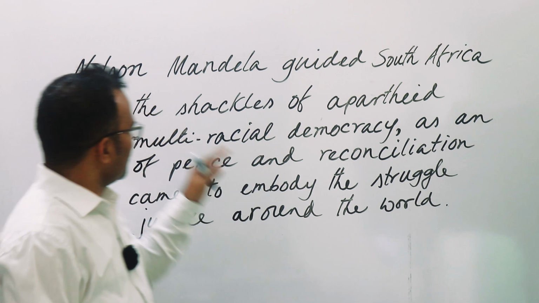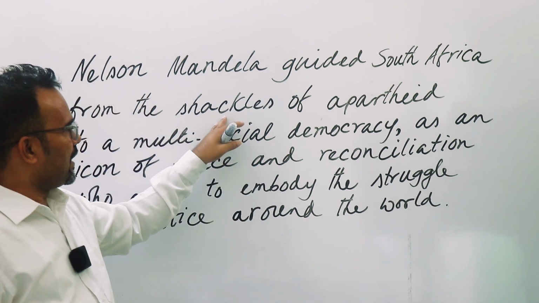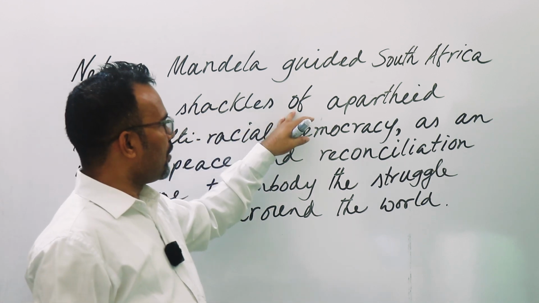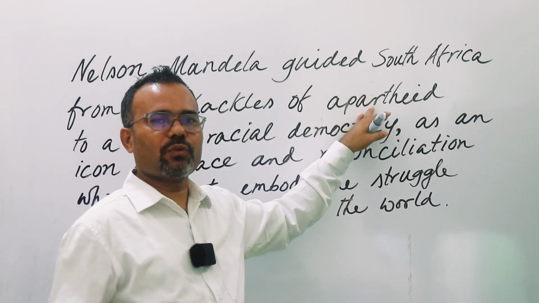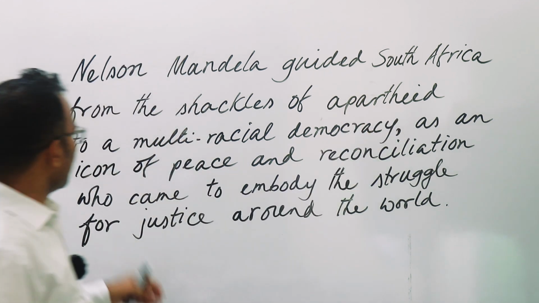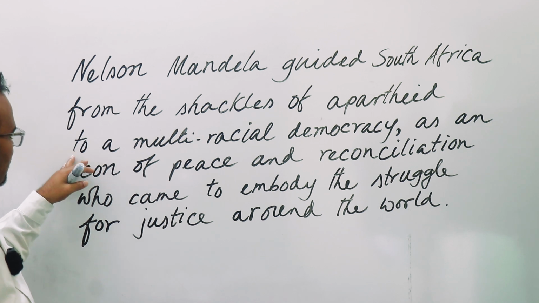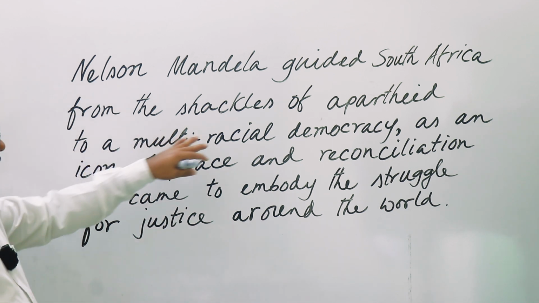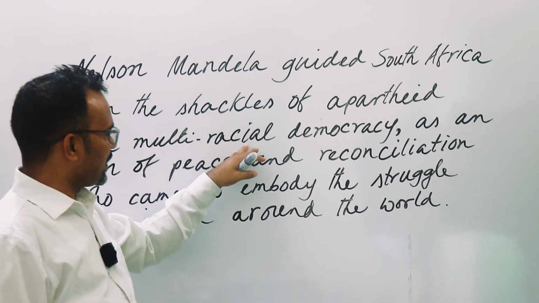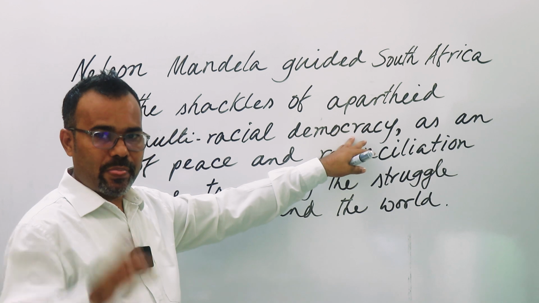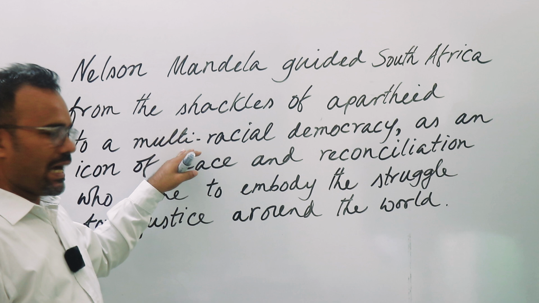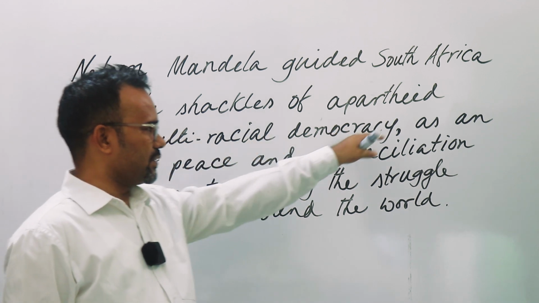Okay, that's the case. So the is a determiner, and obstacles or shackles, that is actually noun or preposition, and after preposition what we have, that is a noun. So apartheid, this is also a noun too. This is also a preposition. A determiner means broader sense adjective. Multiracial, this is an adjective. Democracy, noun. As democracy is the noun and a noun is modified by an adjective, so multiracial is an adjective.